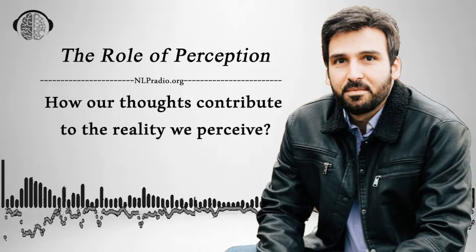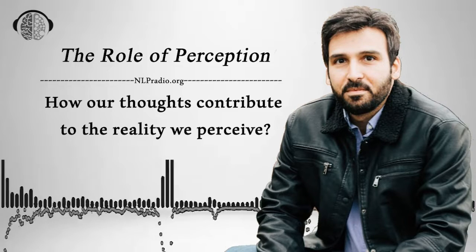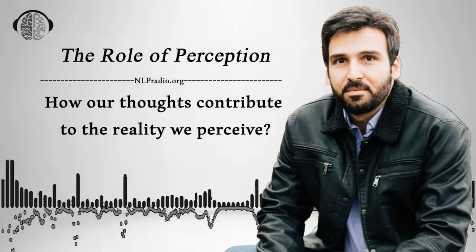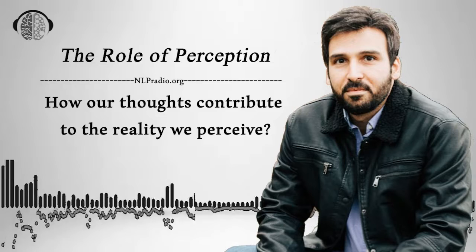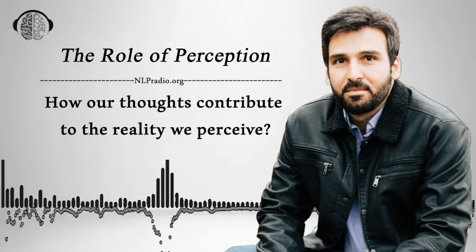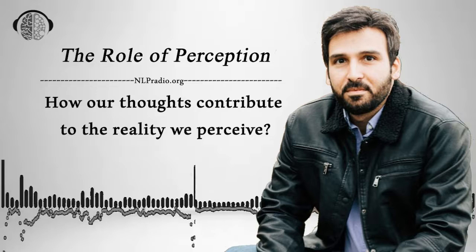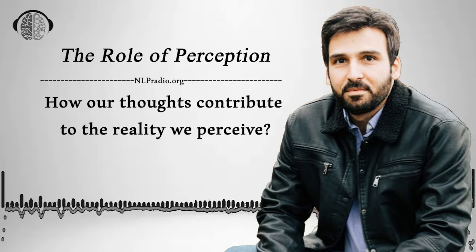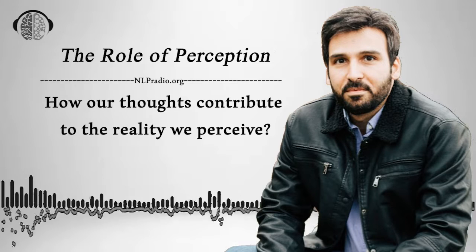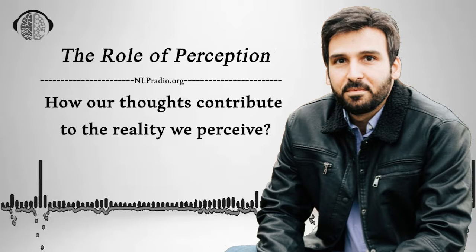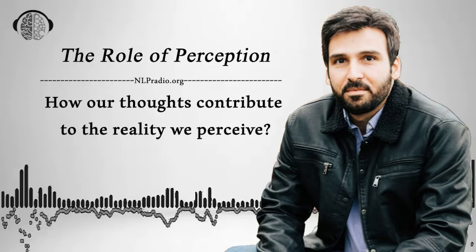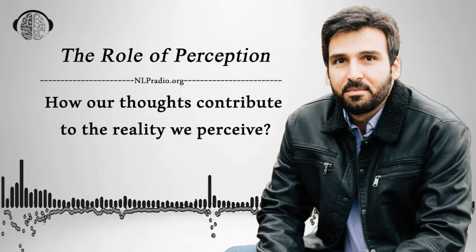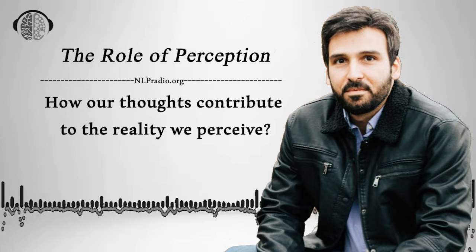Conversely, if we harbor negative and pessimistic thoughts, we are more likely to notice and magnify the negative aspects, creating a more negative perception of reality. Our thoughts also affect our emotions, which further influence our perception. For example, if we are feeling happy and content, our thoughts are more likely to be positive, and we perceive the world through a positive lens. On the other hand, if we are feeling sad or angry, our thoughts may become negative, and we interpret events in a more negative light.